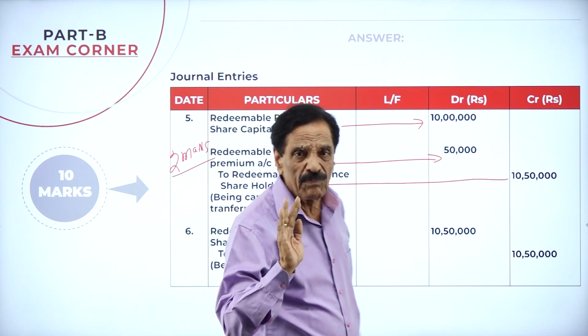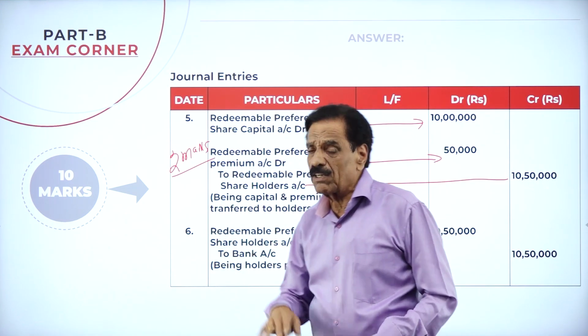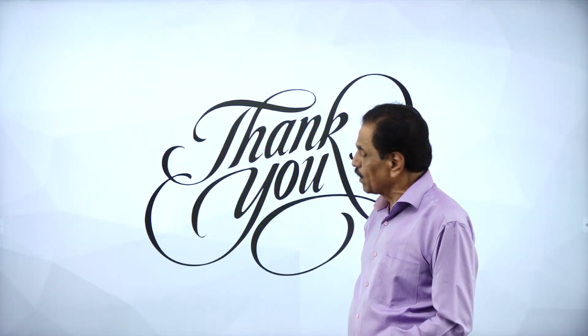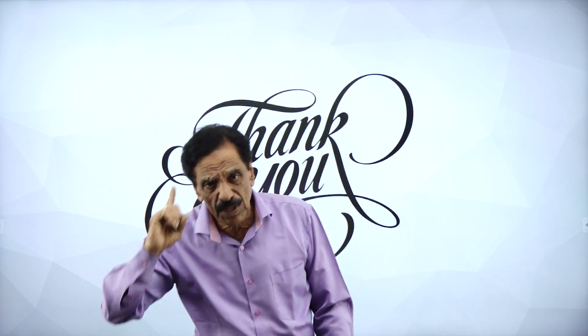So all the three are very, very easy. Definitely it will come from the examination point of view. So we solved one is the bonus share, one is the redemption of debenture, one is the redemption of preference share. All the three have been solved. Each has got 10 marks. All will come in the examination.